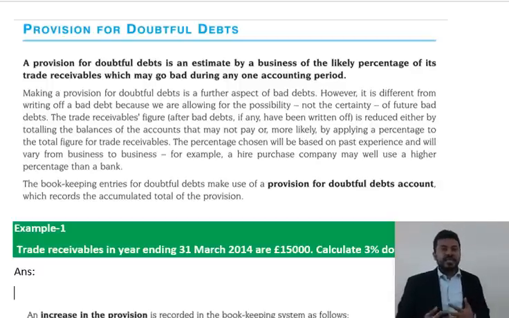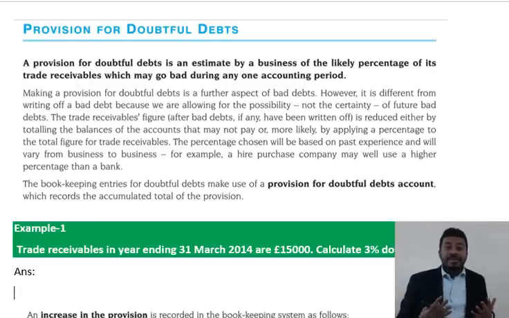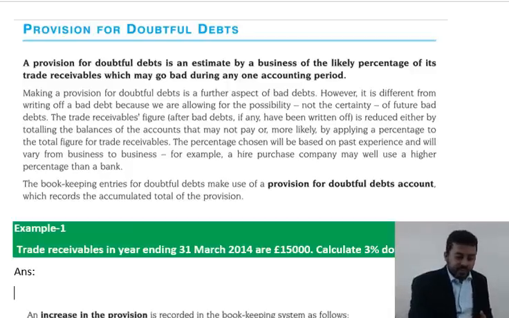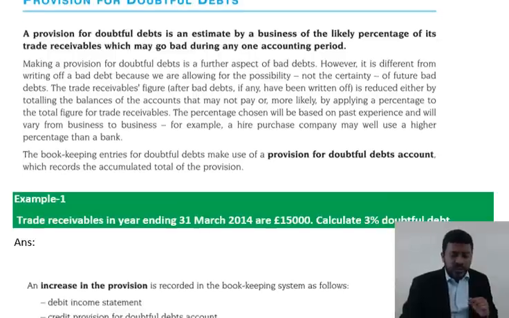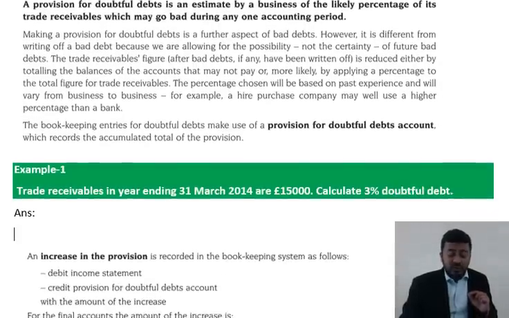In our previous lectures we've learned recoverable debt and bad debt, and in this lecture, doubtful debt. Provision is kept based on past experiences of how much trade receivables are going bad, that they're not paying us. So it's not an accurate amount, there is no certainty. We're just keeping a provision to make sure our prudence concept is applied, showing our current assets lower and our profit lower. Okay, so that's what we do on our trade receivables.